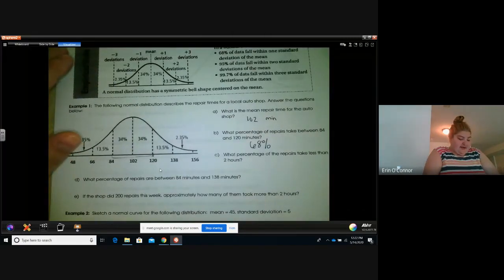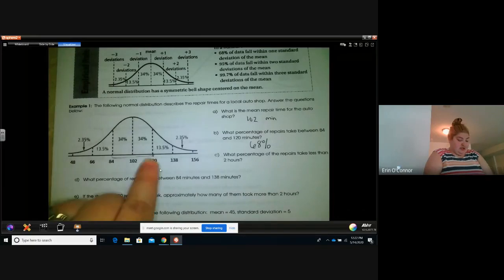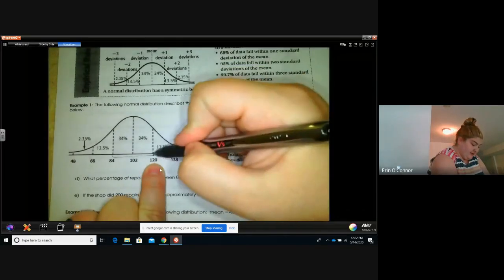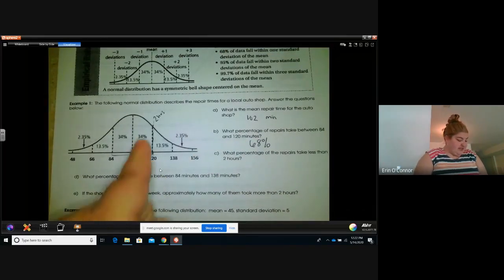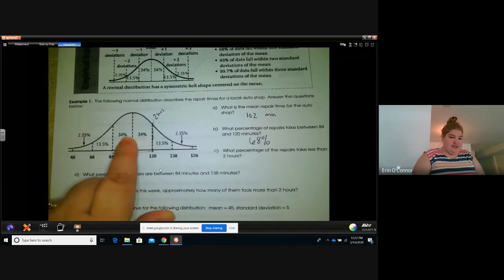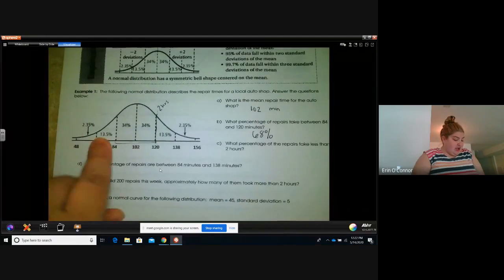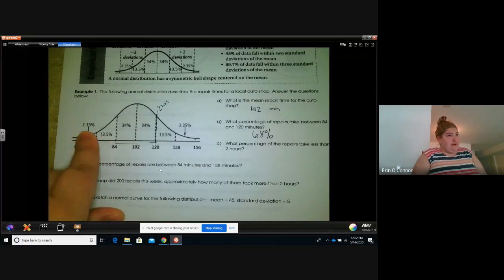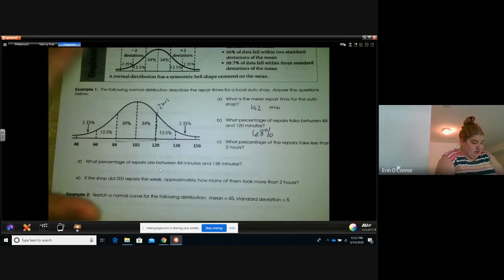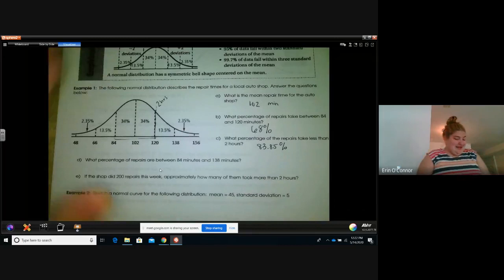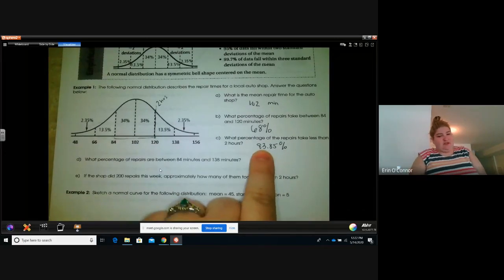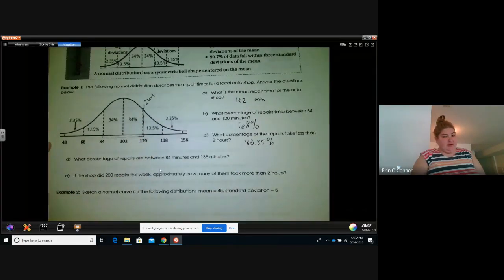What percentage of the repairs take less than 2 hours? So 120 is 2 hours. And sometimes you're going to have to convert. So what percentage is less than that? Well, we know this plus this is 68. Plus 13.5 is going to give us 81.5. Plus 2.35 gives us 83.85. So almost 84% of all repairs take less than 2 hours.